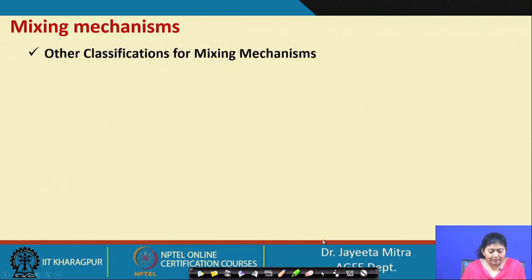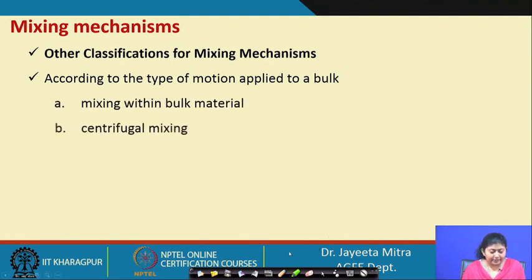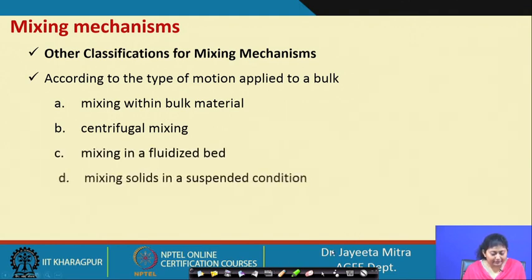Now, some other classifications for mixing mechanisms. According to the type of motion applied to a bulk, we can categorize them as: mixing with bulk material, centrifugal mixing, mixing in a fluidized bed, and mixing solids in a suspended condition. In mixing with bulk material, different kinds of specific impellers are used.